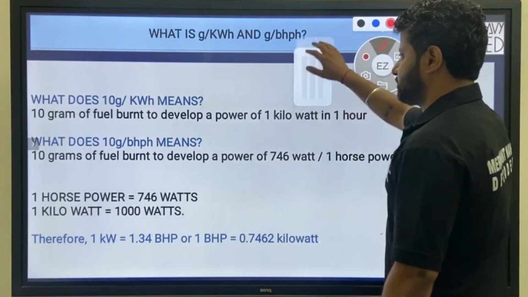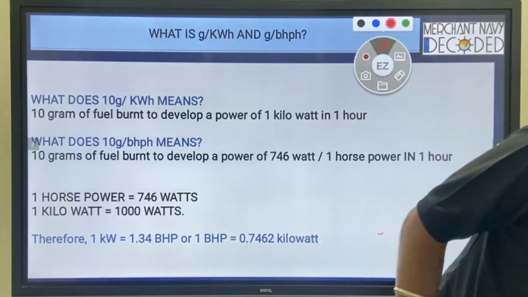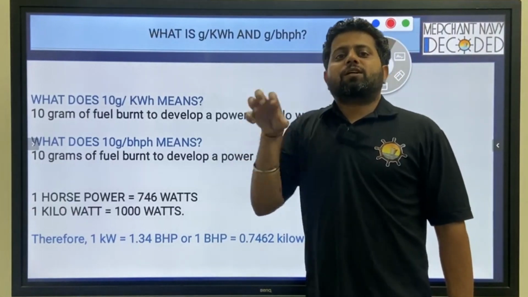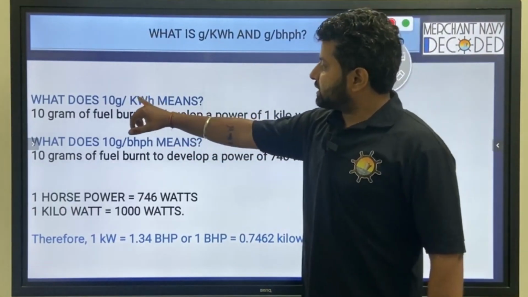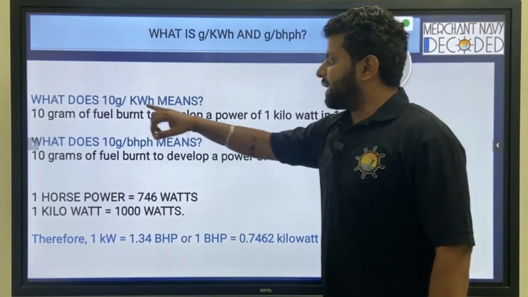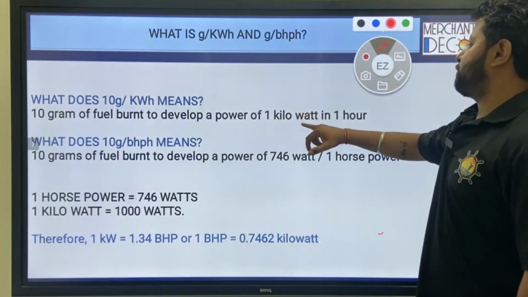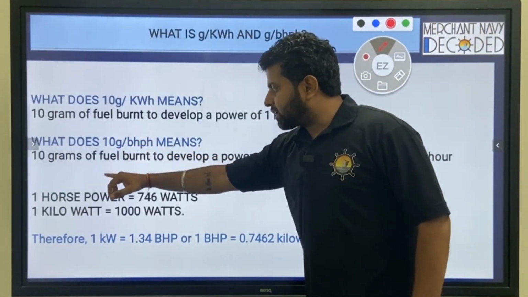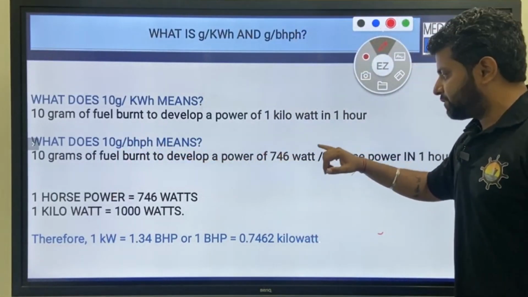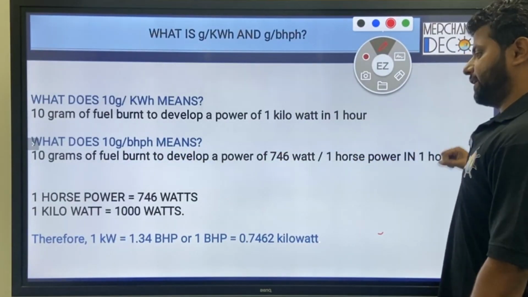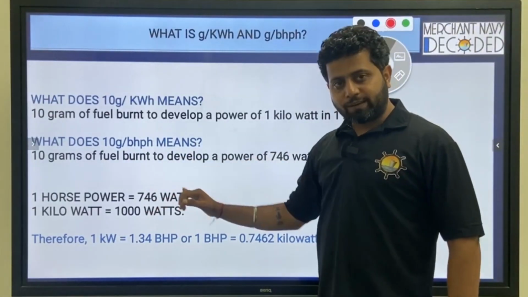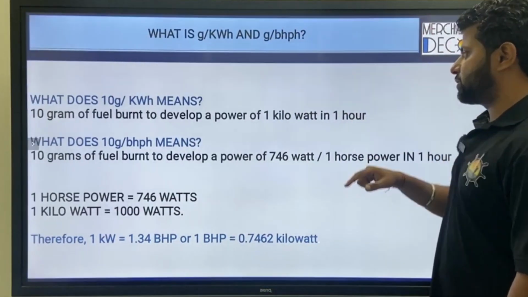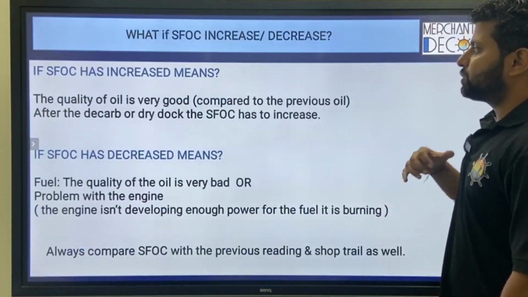So having said that, what I want to showcase over here is that we have to calculate fuel in grams. Having said that, what does 10 gram per kilowatt hour mean? 10 grams of fuel burned to develop a power of 1 kilowatt in 1 hour. What does 10 gram per bhp mean? 10 grams of fuel burnt to develop a power of 746 watts, which is equal to 1 horsepower, in 1 hour. 1 horsepower is equal to 746 watts. 1 kilowatt is 1000 watts. Copied, guys? Let's move ahead, I'll show you. When the practical things come, you will realize more.